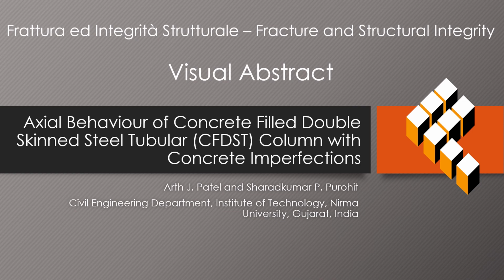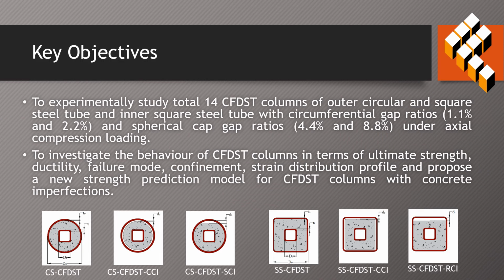Greetings to all. The title of the paper is Axial Behavior of Concrete Filled Double Skin Steel Tubular Column with Concrete Imperfection. Key objectives are to experimentally study a total of 14 CFDST columns of outer circular and square steel tube and inner